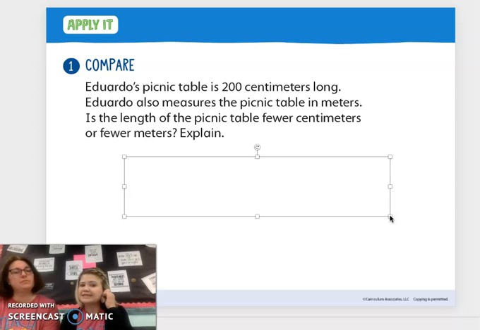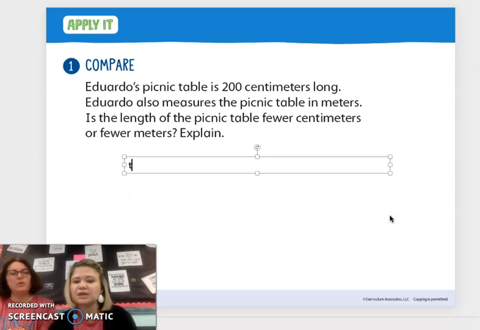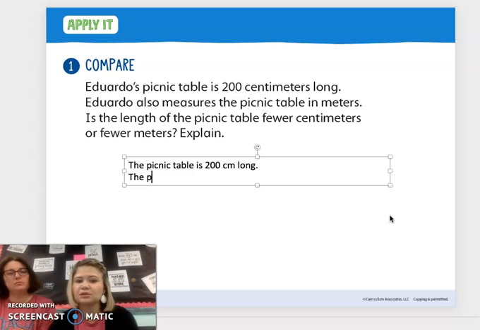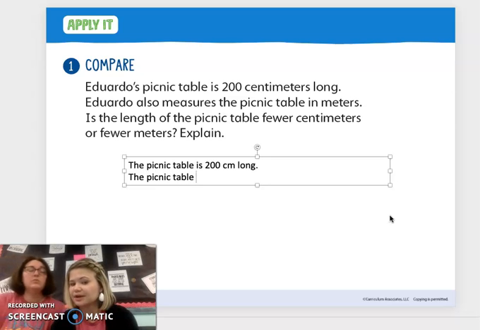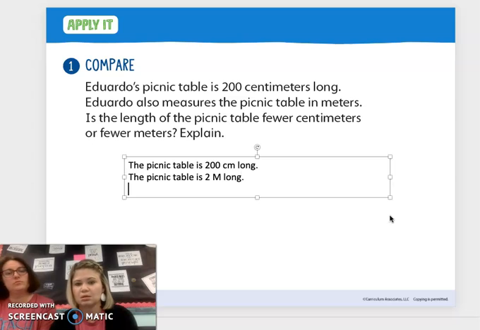The question is asking, is the length of the picnic table fewer centimeters or fewer meters? Okay, so the picnic table is 200 centimeters long, right? That's how many centimeters? Well, the picnic table is how many meters long? We just talked about it. How many meter sticks are in 200? 2. Is 2 meters long.